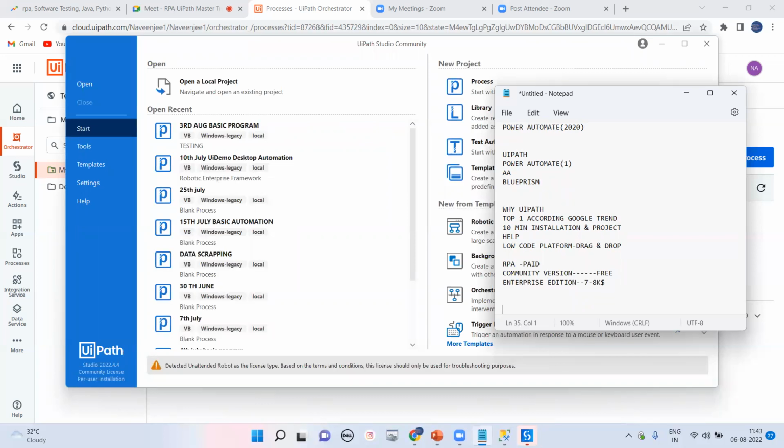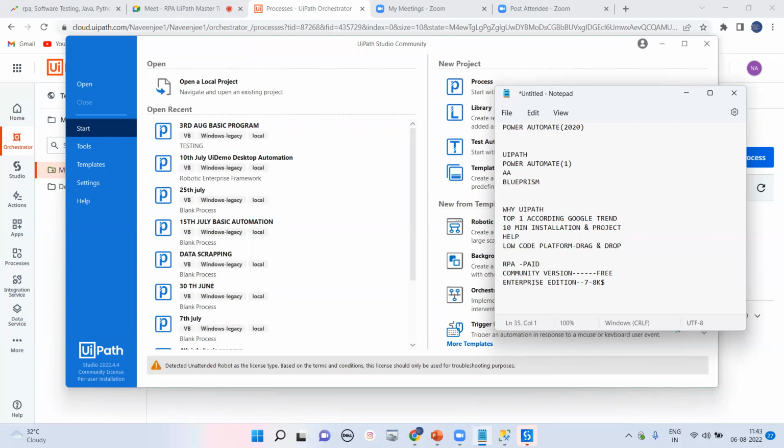We are going to learn these things. So if you're going to work in any company, or for any client, the client will pay you $7 to $8,000. You don't have to pay for that. The client will pay $8,000. Everything they will provide for the license, and you can start the development on your interpretation.